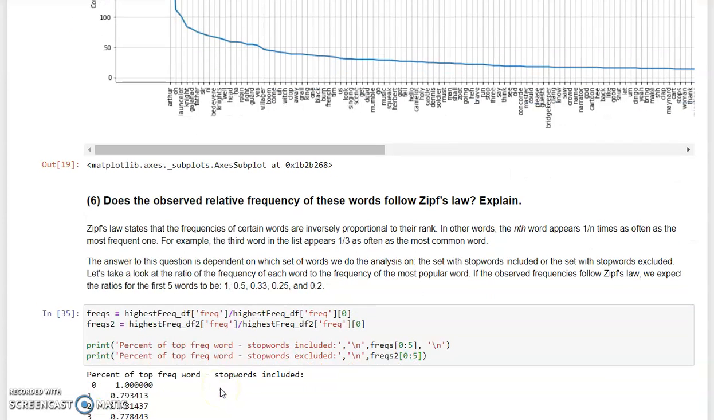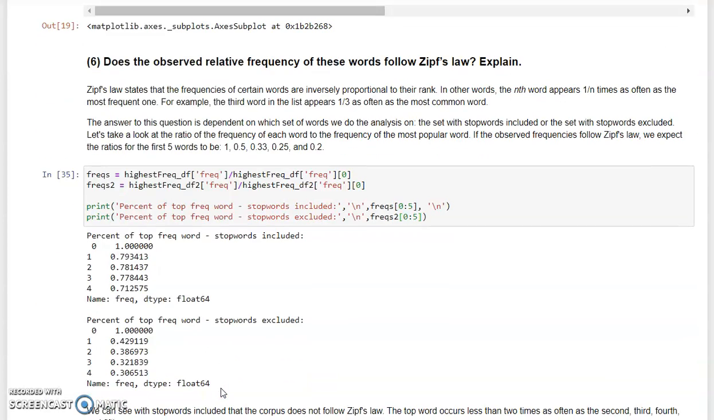From the list of words that include stop words, it does not appear to follow Zipf's law. So what we've displayed here is the percent of the top frequency words for each of the top 5 words. So we would expect that we would see a 1 here, a 0.5 here, a 0.33 here, a 0.25 here, and a 0.2 here, which is very clearly not the case.